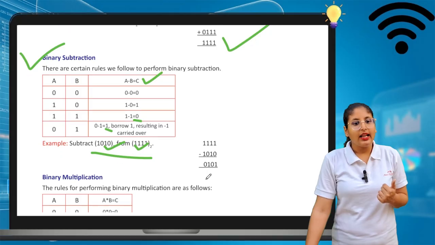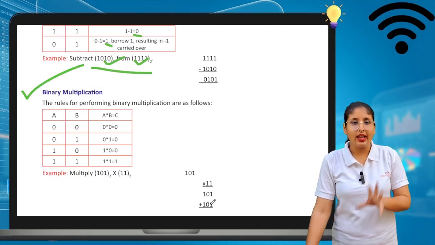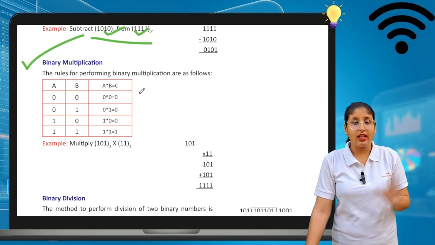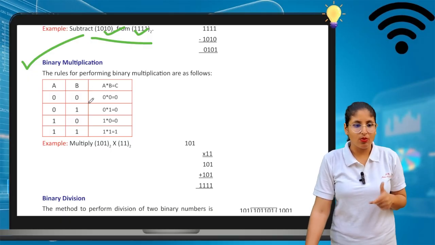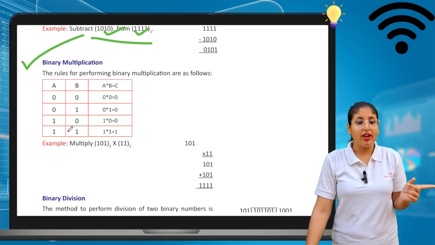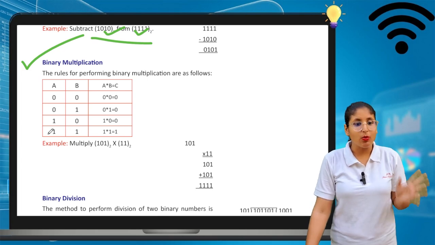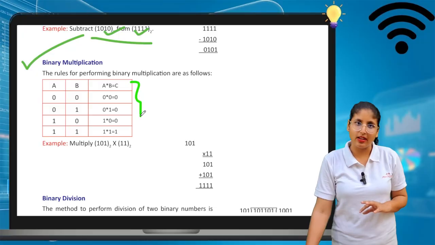Okay, now see the multiplication. Let's see how we can multiply. Okay, see, these A and B numbers are there, in which you have to multiply A and B. Like 0 multiply 0, it comes 0. 0 multiply 1, it comes 0. If I multiply 1 multiply 0, it comes 0. And if I multiply 1 multiply 1, it comes up 1. It is similar to what we follow in mathematics also.